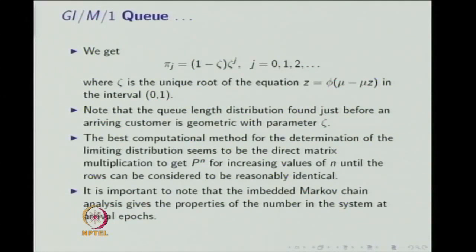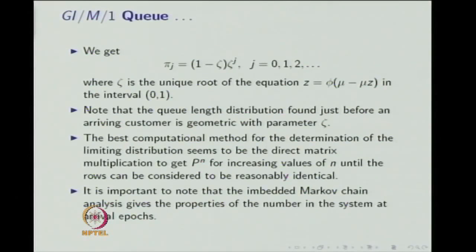So, the unique root you have to substitute as psi, then substitute psi in pi j. Since the unique root is in the interval 0 to 1, the pi j, 1 minus psi power j, will form a probability mass function for the limiting distribution.